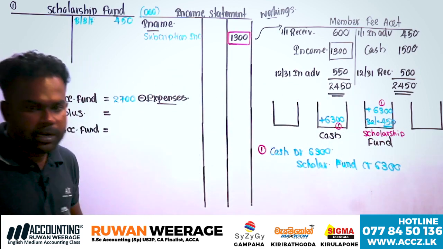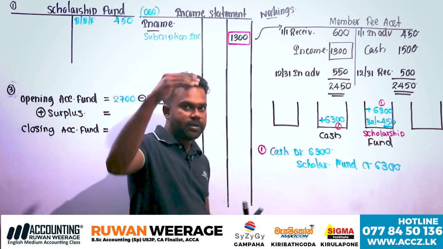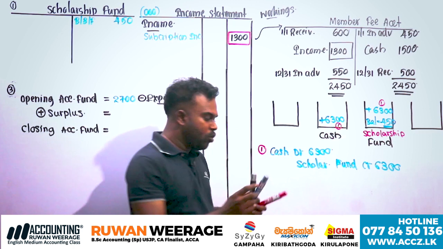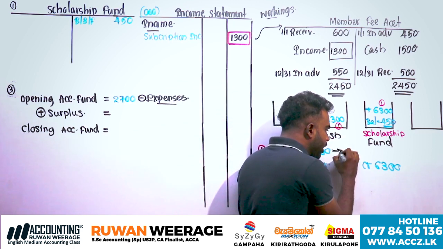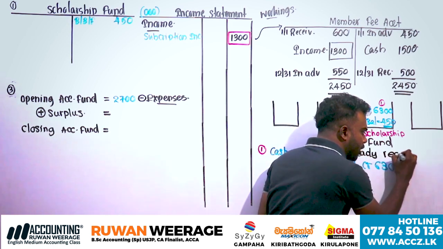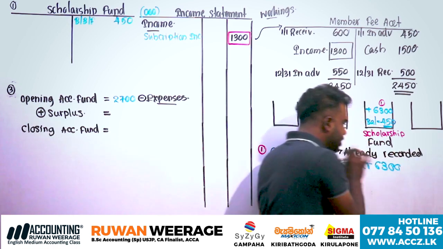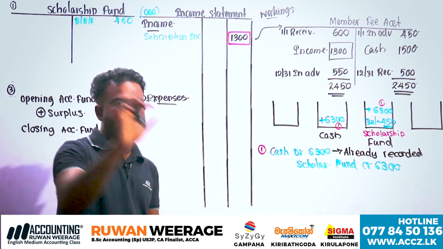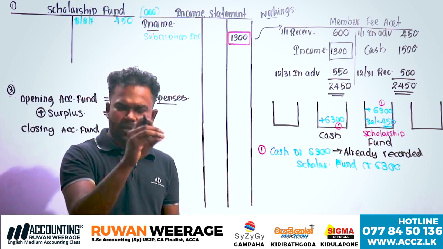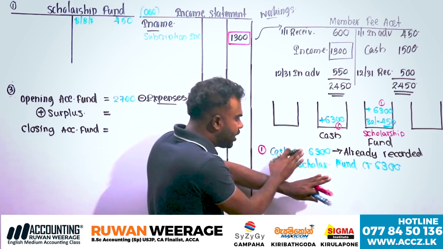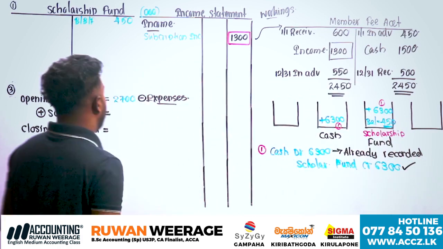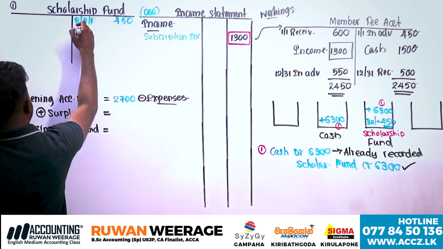Clear? But the questions are given under the receipt and payment account, which means the cash account. This is already recorded, right? This is all the debit entry already recorded. That's why the 6,300 is given under receipts, which means the debit entry is already recorded, but we have to record this credit entry under the scholarship fund.